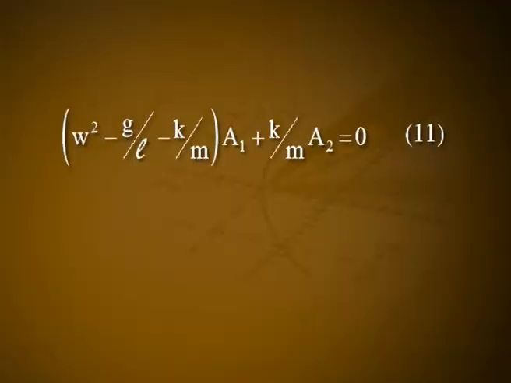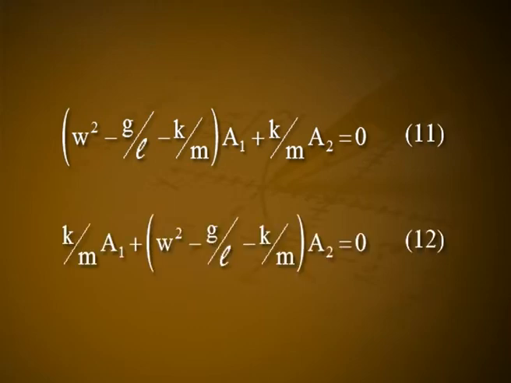The simultaneous equations for a1 and a2 can be written as (w square minus g by L minus k by m) into a1 plus k by m into a2 is equal to 0. Let it be equation number 11. K by m a1 plus (w square minus g by L minus k by m) into a2 is equal to 0. Let it be equation number 12. Similar equations can be written for b1 and b2 also.